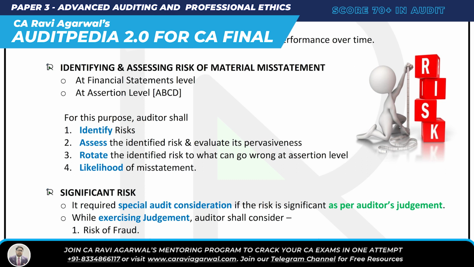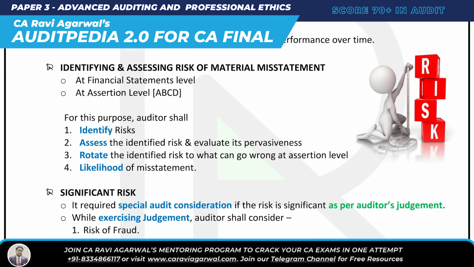You want to identify and assess the risk of misstatement at financial statement level and a certain level. What do you have to do? For this purpose, auditor first of all identifies risk. Then once the risk is identified, you assess the risk, and then you relate the identified risk to what can go wrong at a certain level, and lastly, chances, likelihood of misstatement, you check it.